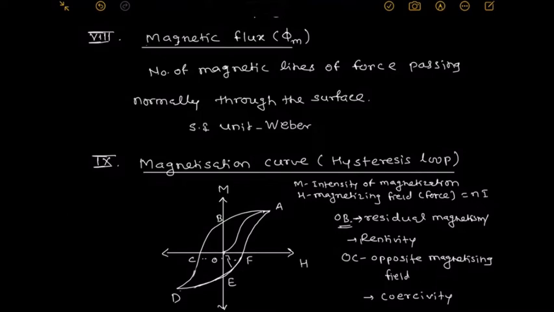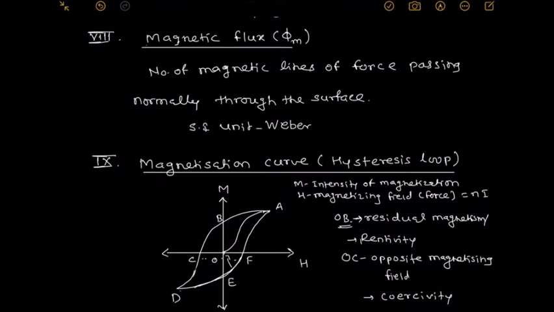Now, what is that loop? That we explain here. The intensity of magnetization M increases with increase in magnetic field initially through the path OA, and it reaches the saturation at A. Once it reaches the saturation point, then H is decreased, but M does not come to 0.